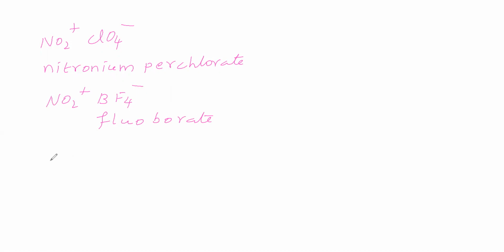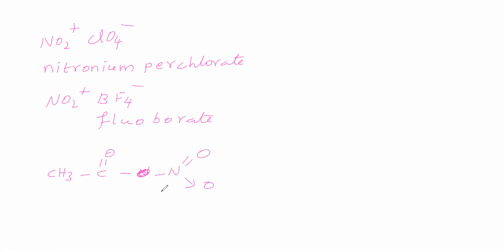Next we can say acetyl nitrate. Acetyl nitrate we will take. The formula of acetyl nitrate is CH3COO-NO2.